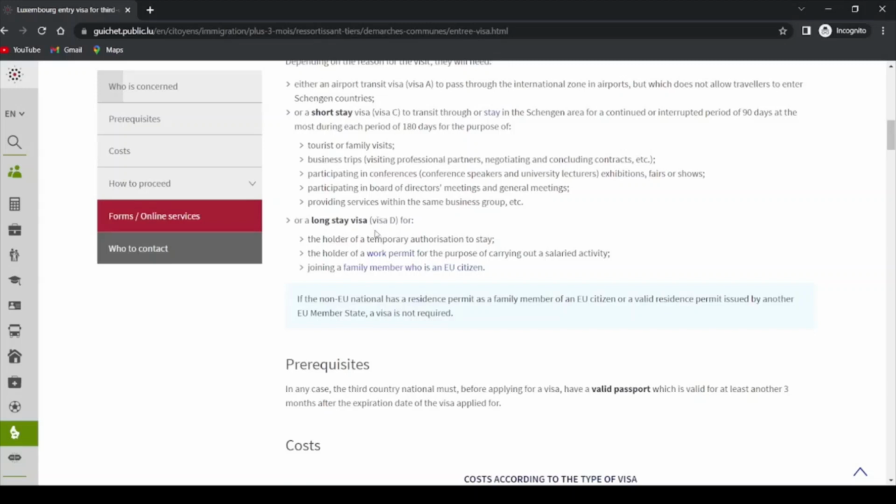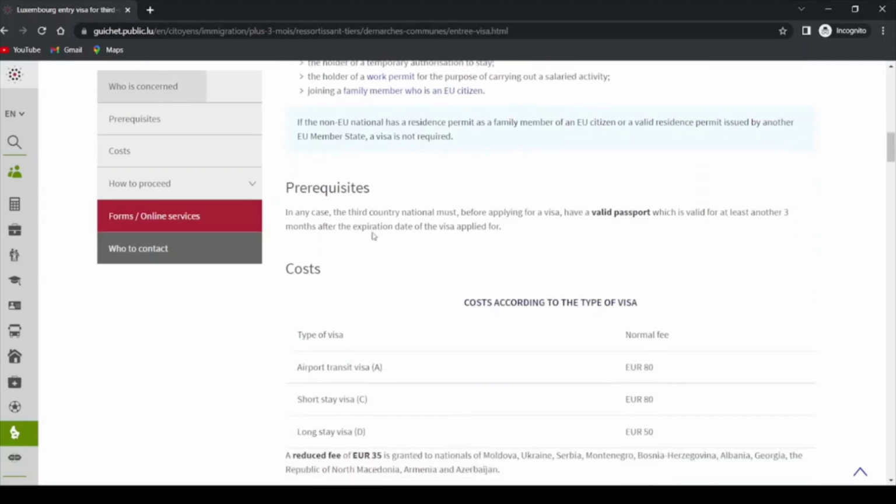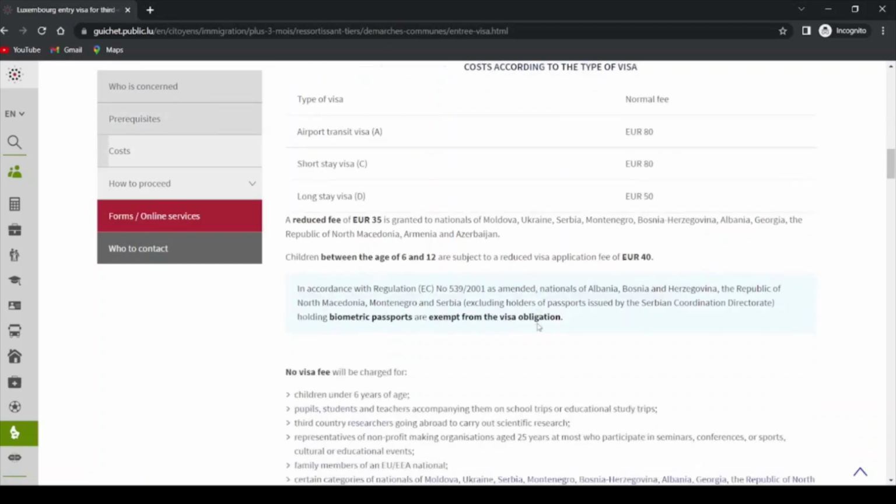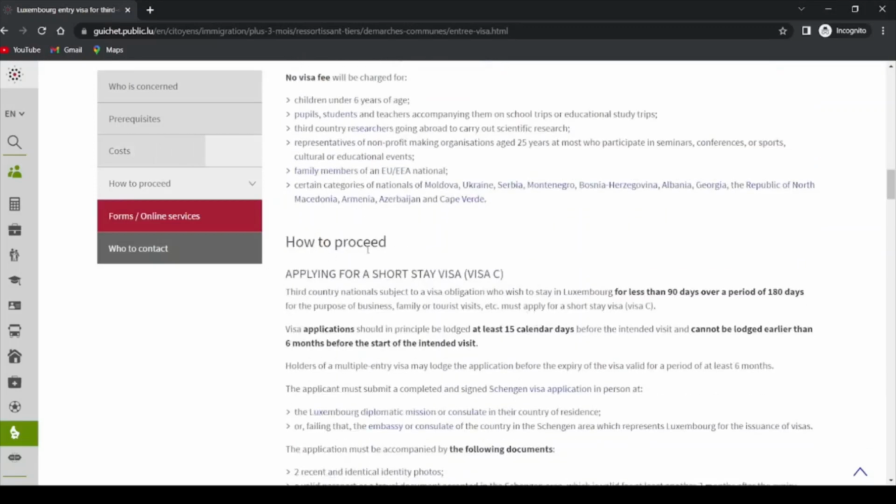Temporary authorization to stay. Okay, and then you see the cost here, type of visa. For transit visa, €80, short stay visa, €80, and then long stay visa, visa D for student, €50. That's the application fee, I believe. And then how to proceed.